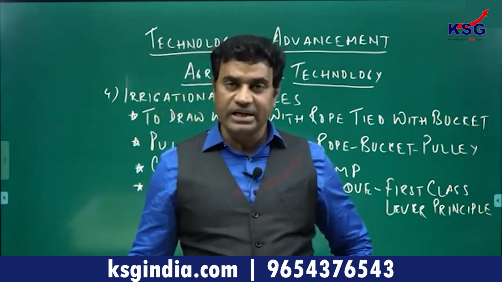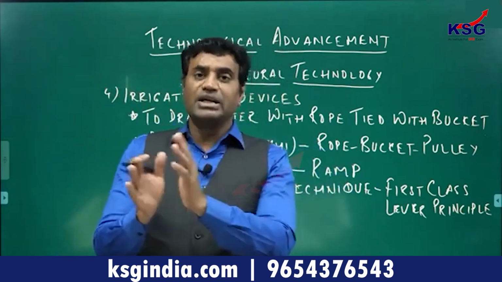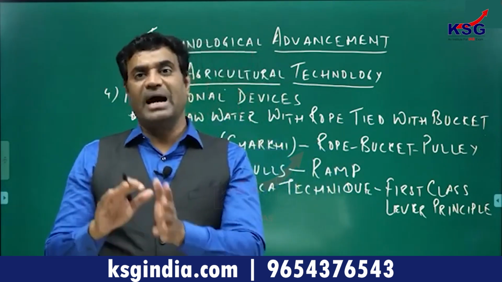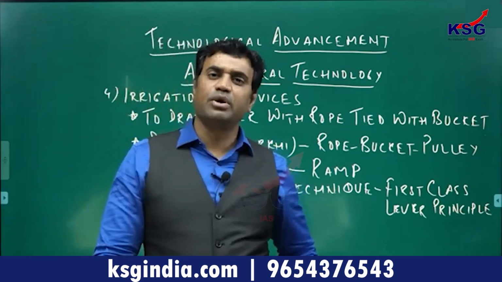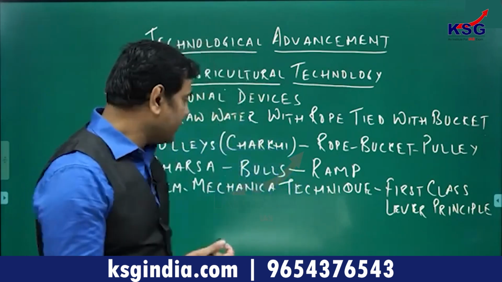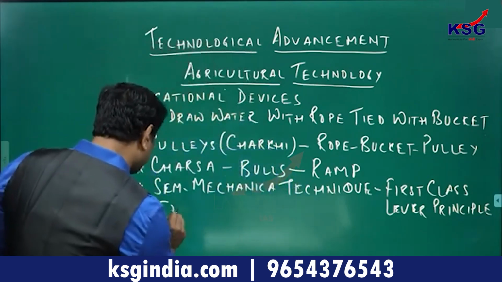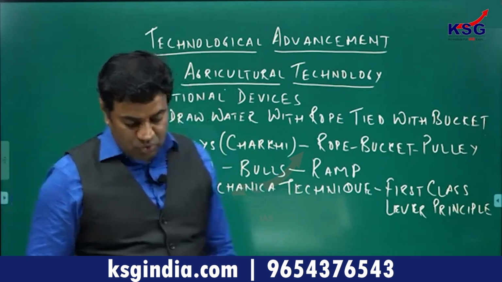Through this technique, weight and counterweight could be used to minimize the effort for lifting the water. This device was known as shaduf, which was used in medieval times.